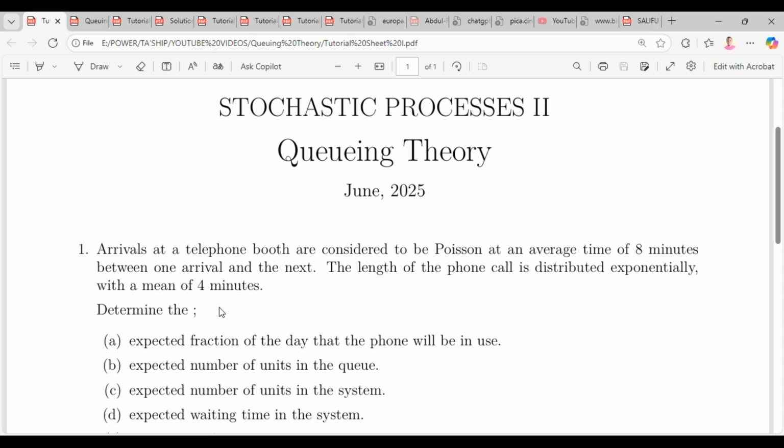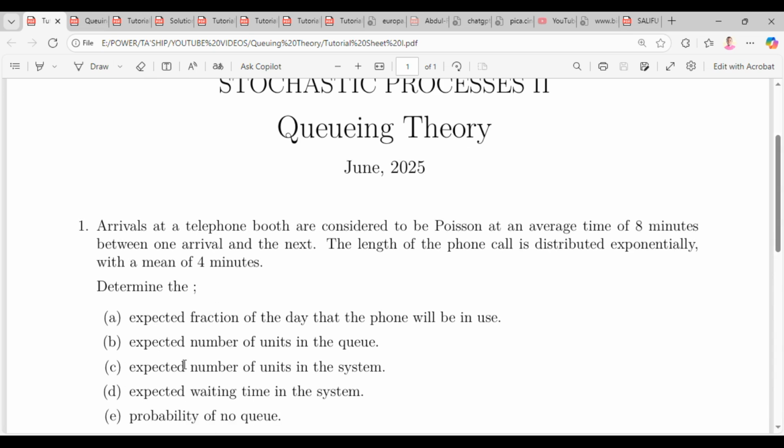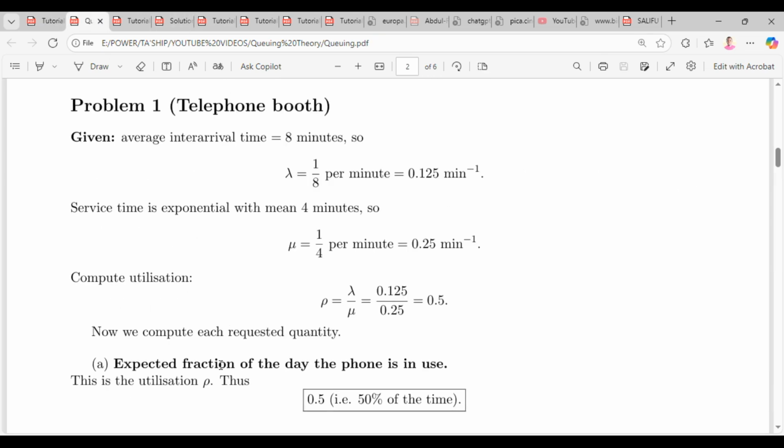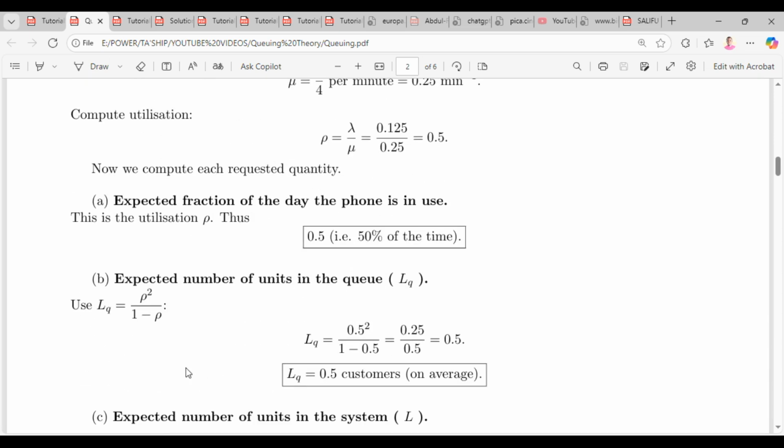We move on to the next question. They want us to determine the expected number of units in the queue. Whenever we talk about expected number, the notation is usually the L, either LS or LQ. But we are talking about the queue here, so that will be LQ. LQ is rho squared divided by 1 minus rho, and we get 0.5 as our answer.